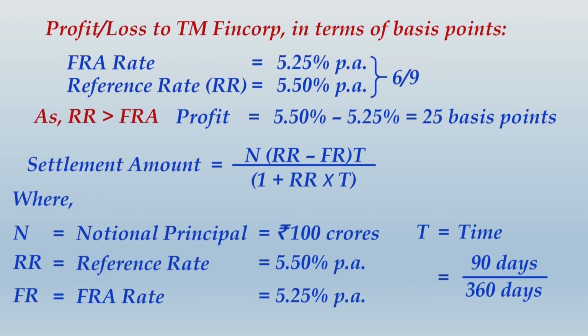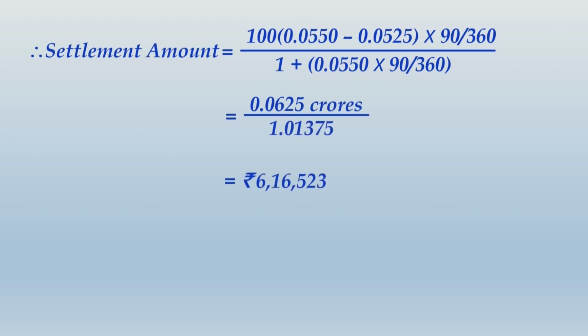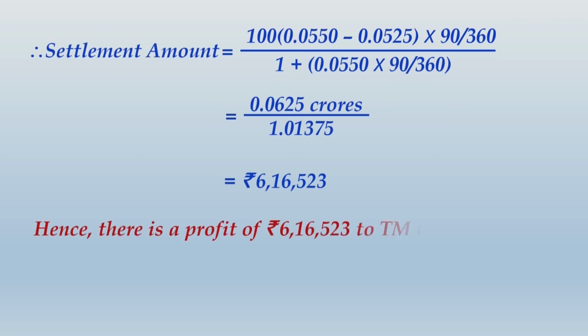Alright friends, you would have finished writing this whole thing. Now let us put the value of these variables in the settlement amount formula. You know this very well, you have been practicing this quite a lot of times. Let us work out the final calculation. What you get is profit of rupees 6,16,523. So conclusion is TM FinCorp earns a profit of rupees 6,16,523 because of this FRA. So note down this as well, and that will be end of the solution.